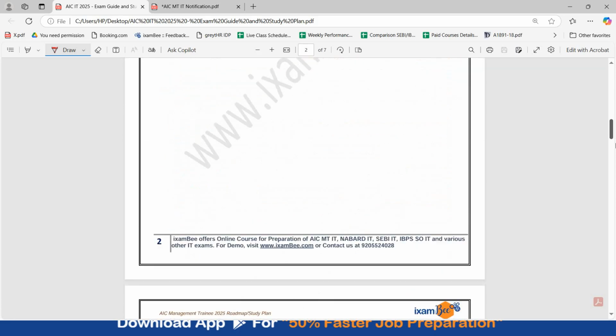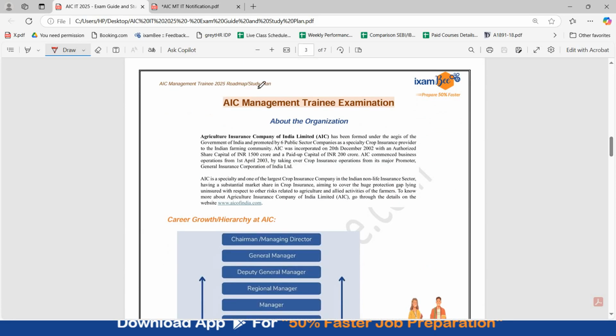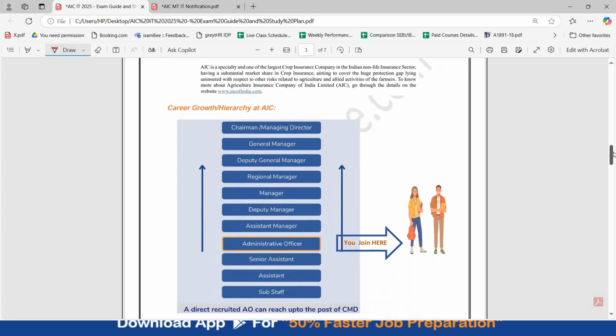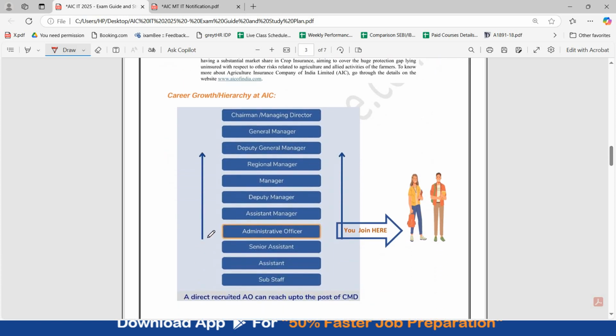Now coming to your exam guide, you will have information about the organization in this guide, about the career growth or hierarchy at AIC. You will be joining as administrative officer over here. After that, you will become assistant manager. Then there is possibility of deputy manager, manager, regional manager, deputy regional manager, general manager, and at the top you have chairman or MD.